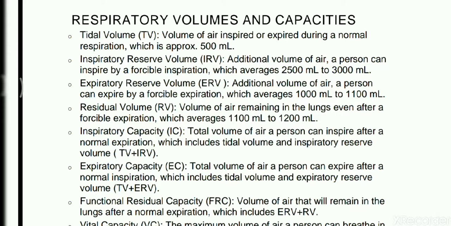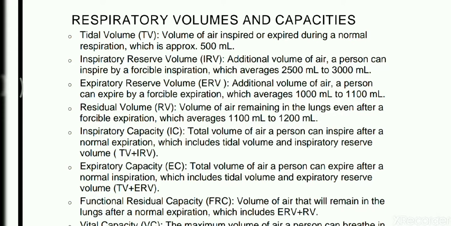Now come to the question that is asked, which is based on capacity. Inspiratory capacity, IC, is the total volume of air that a person can inspire after a normal expiration. It includes tidal volume plus IRV, inspiratory reserve volume. So students or friends, never be confused between these terms.